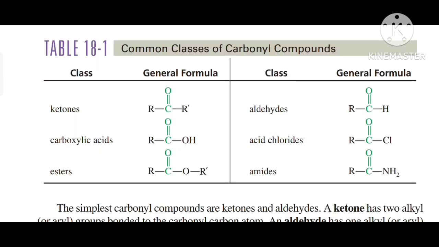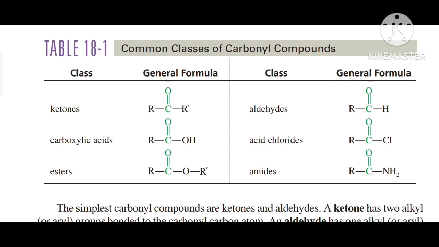So there is table 8-1 in which some common classes of carbonyl compounds are given. I am going to read one by one from this table. The first class of carbonyl compound is ketones. The general formula of a ketone is R single bond C double bond O single bond R dash. Another class of carbonyl compound is carboxylic acid, that is R C double bond O and single bond OH. Similarly, another class is esters, that is R single bond C double bond O single bond OR dash,